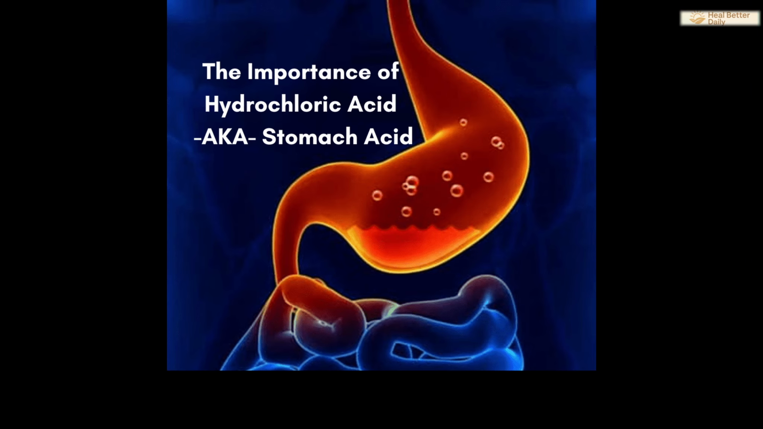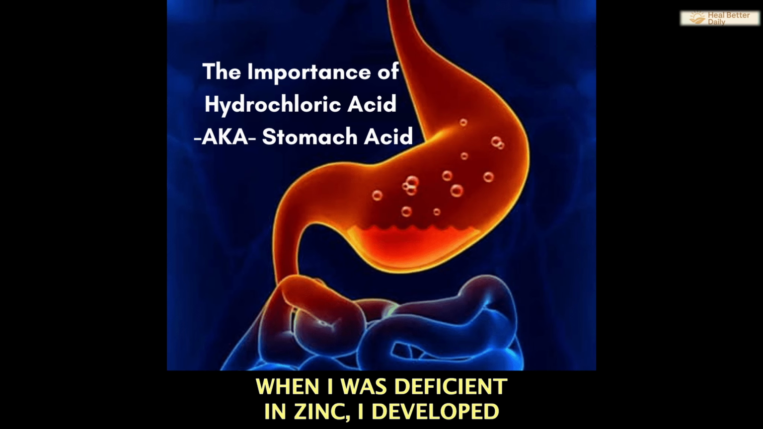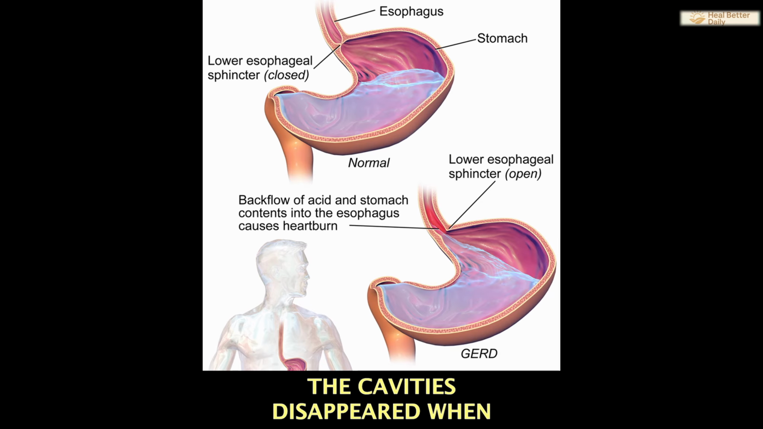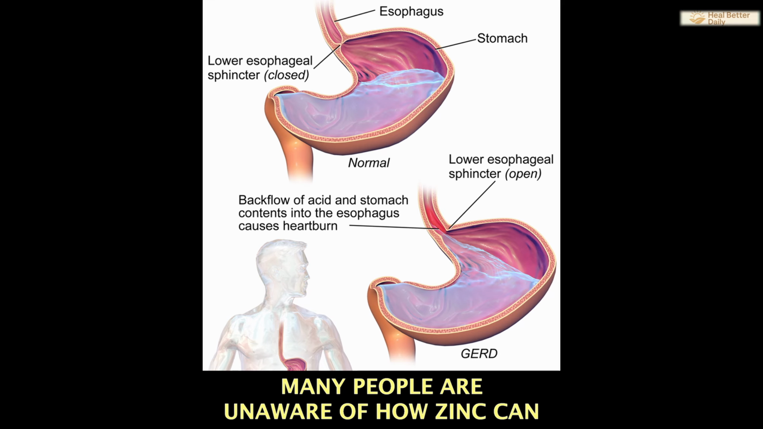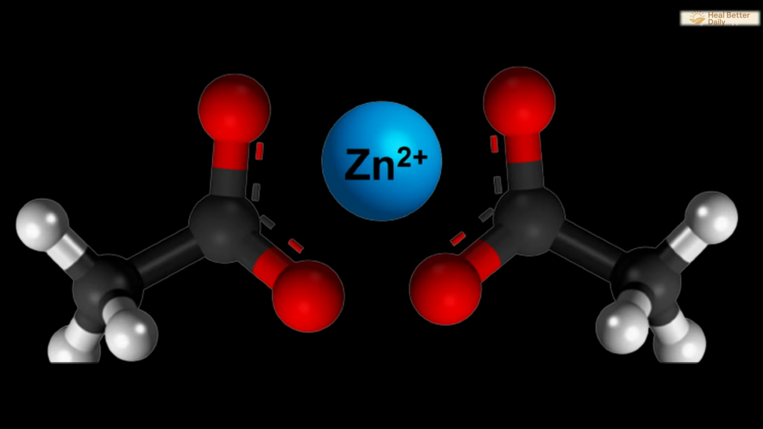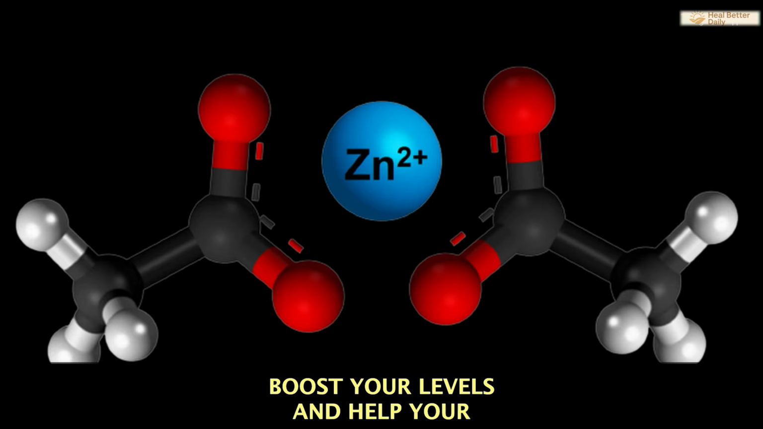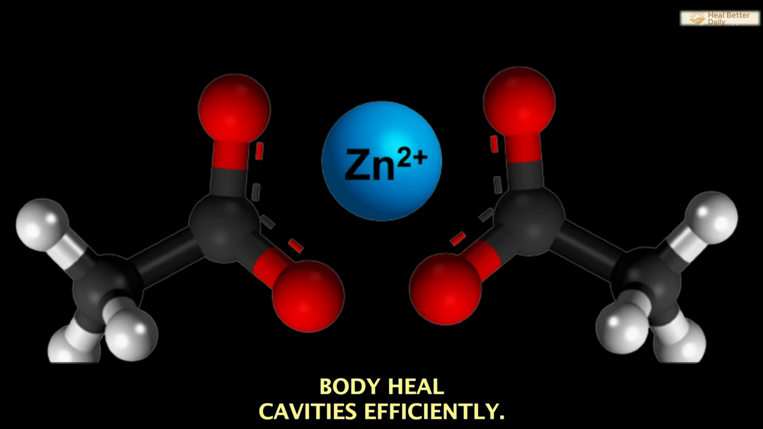Zinc prevents tooth decay. When I was deficient in zinc, I developed tooth decay and cavities more often. The cavities disappeared when my levels returned to normal. Many people are unaware of how zinc can help to stop and reverse tooth decay. So I advise you to eat zinc-rich foods to boost your levels and help your body heal cavities efficiently.